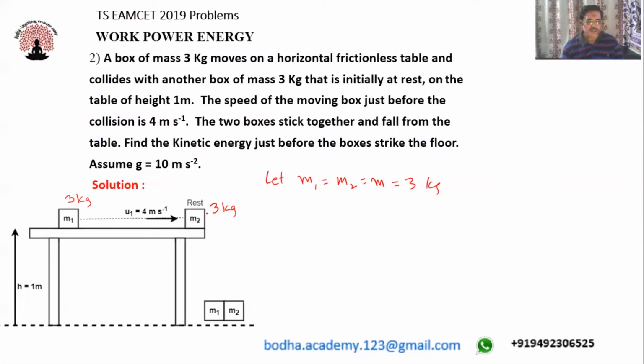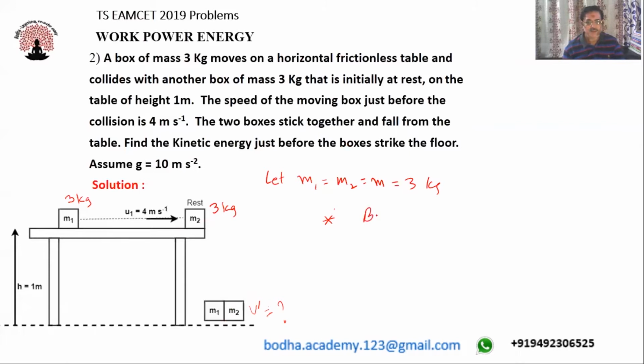Now this second block is initially at rest and the first block is moving with velocity 4 meter per second. They will collide with each other and then stick together. They will fall from a table. What is the velocity we are supposed to find? Okay, so first we'll apply law of conservation of momentum in this case.